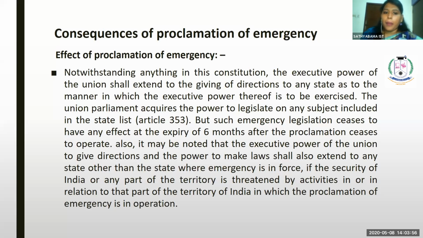The union parliament acquires the power to legislate on any subject, including those in the state list, under Article 353. But such emergency legislation ceases to have any effect on the expiry of 6 months after the proclamation ceases to operate. The direction given by the union executive stands only for the 6 months. In case the proclamation is extended after the 6 months, the direction can be followed by the state government.